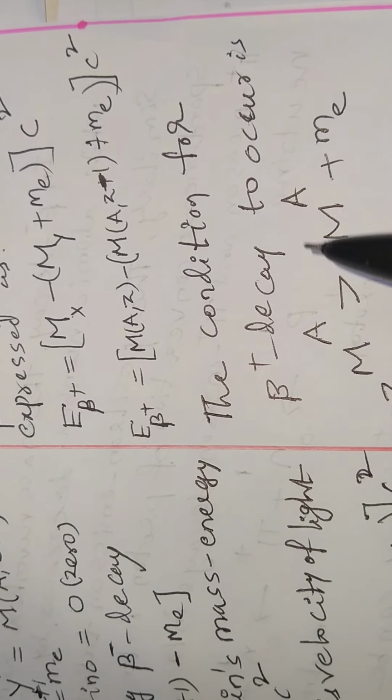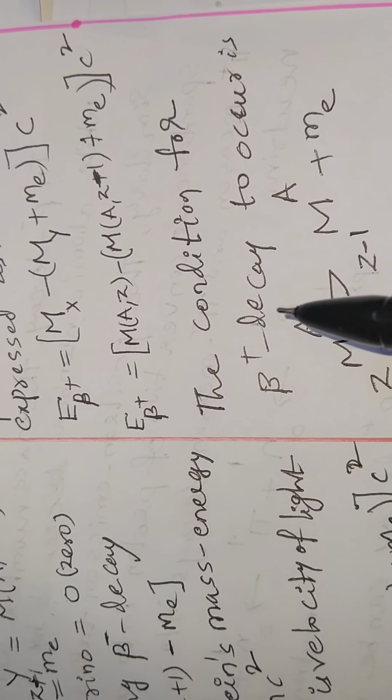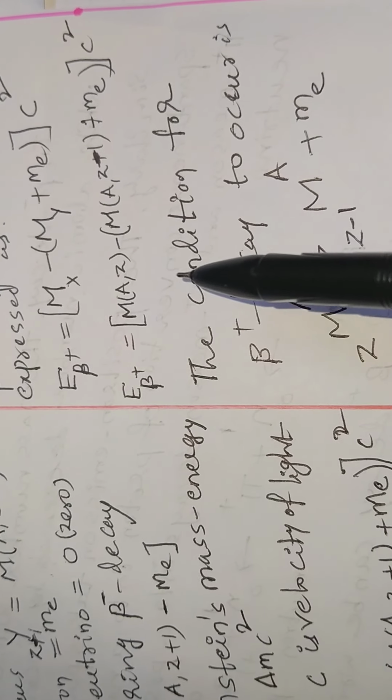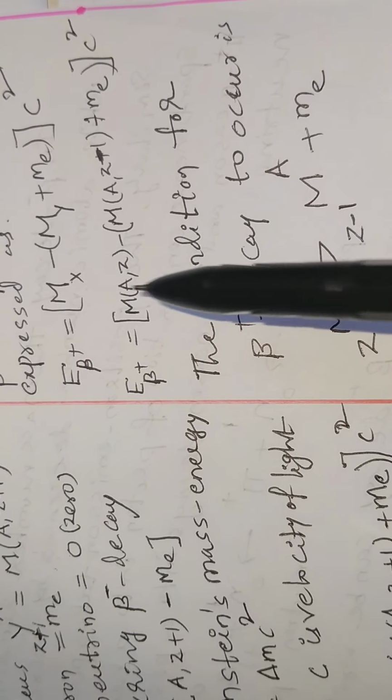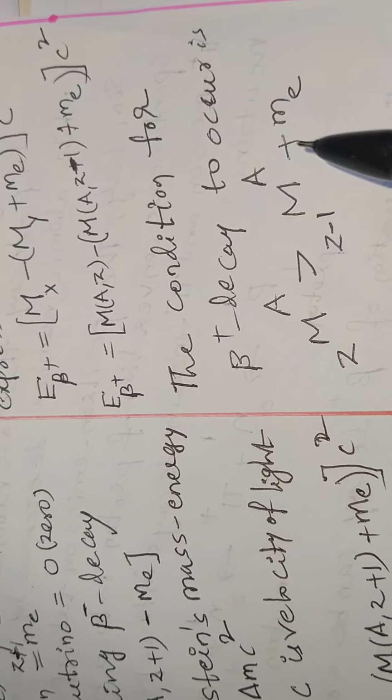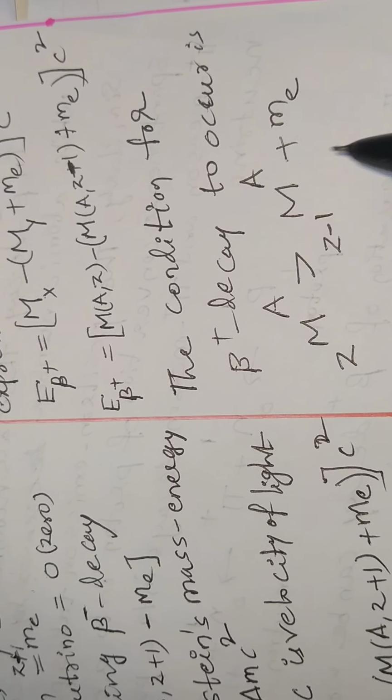So this is the condition for beta plus decay to occur: the mass of the mother or parent nucleus must be greater than the sum of the masses of the daughter nucleus and the mass of the positron.